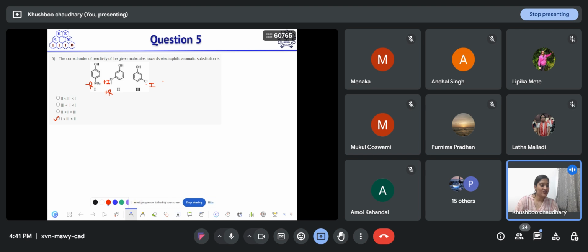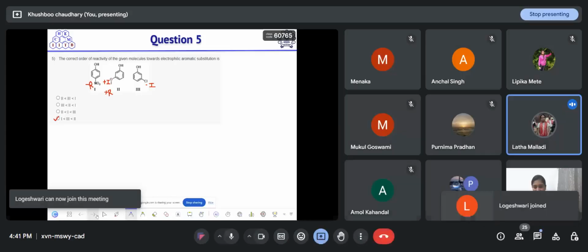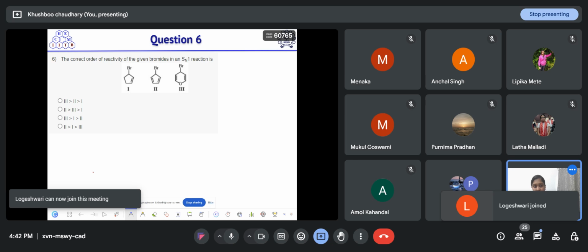If we have to find out the position where it will react and where the electrophile will attack, then at that time we will check whether this will show plus R effect at which position. But we are talking about the reactivity, so we have to consider both the effects that it will show. Okay, so this is clear to everyone? Yes, ma'am. Okay, so let's move on to the next one.